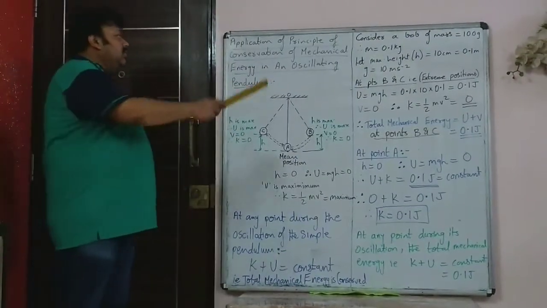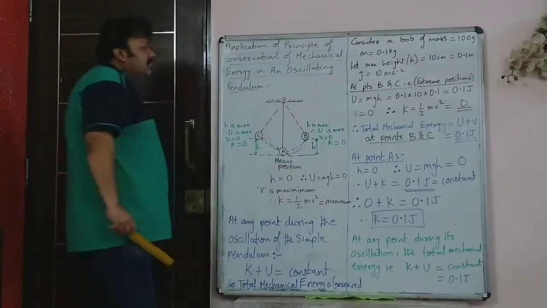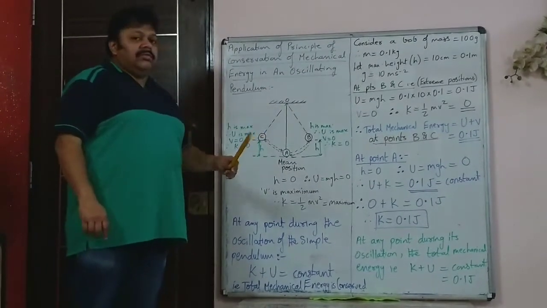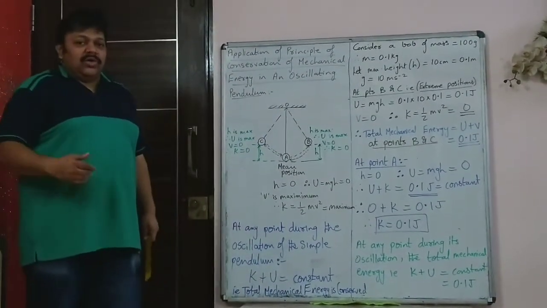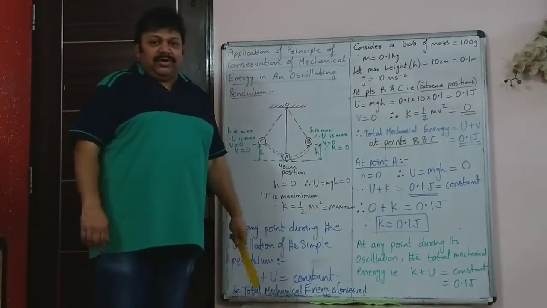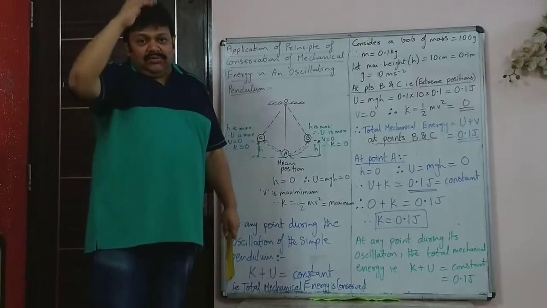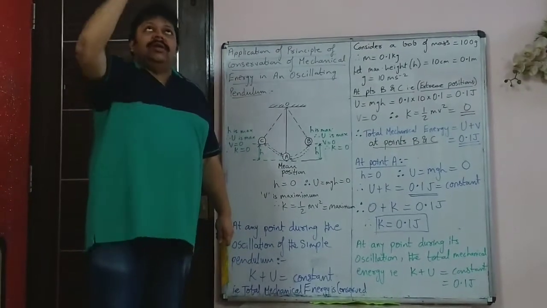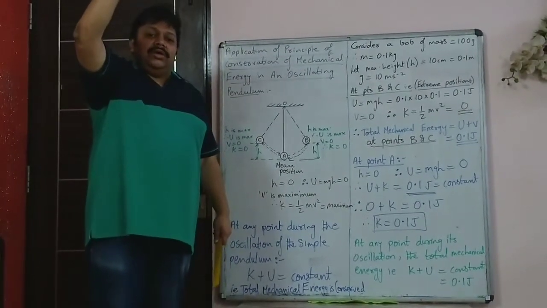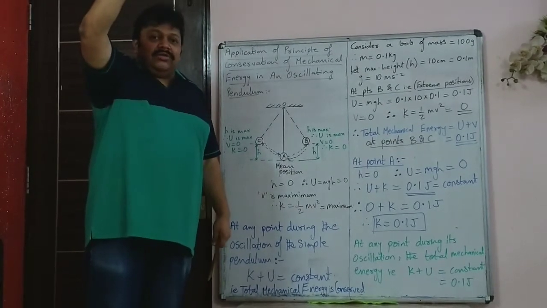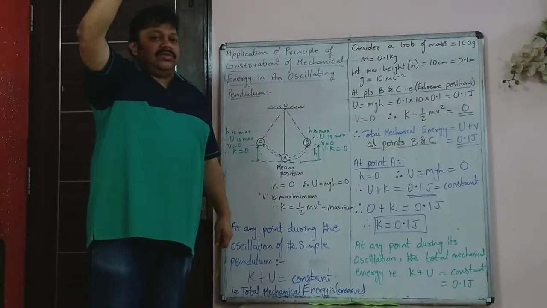Now students, the application of the principle of conservation of mechanical energy in an oscillating pendulum. Last time you saw in the previous frame that when an object is falling from a height, at maximum height it has maximum potential energy, mgh, and kinetic energy was 0 because velocity was 0.